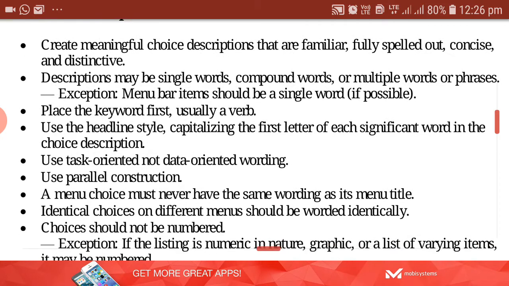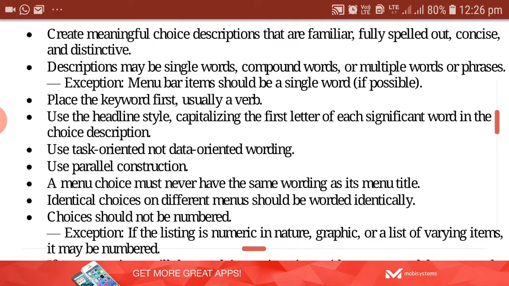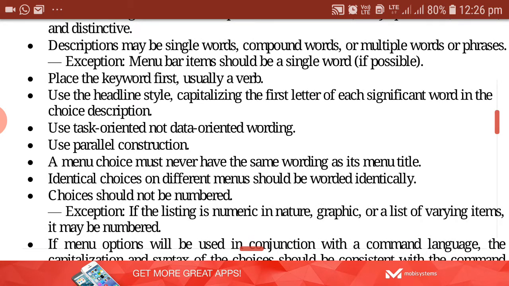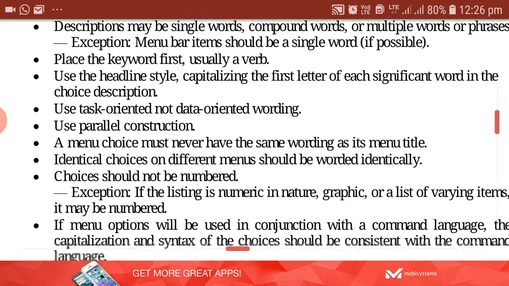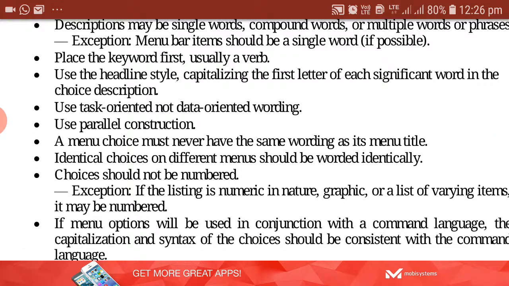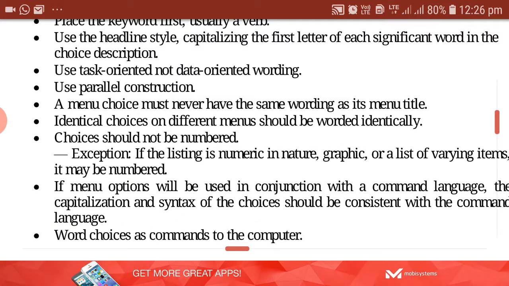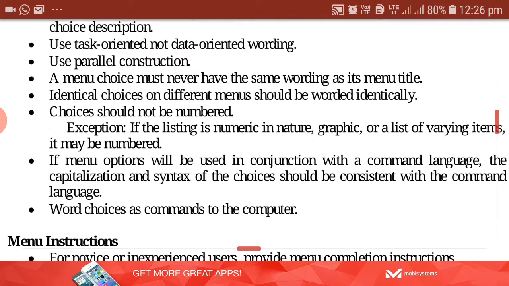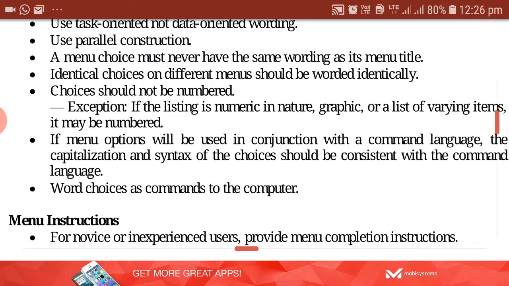Thereafter, place the keyword first. Usually the verbs will be placed first. Then orientation: not data-oriented wordings are used. Use parallel constructions. A menu choice must never have the same wording as the main title. Whatever word you have used in the main title, you should not provide the same word as a choice under that menu.